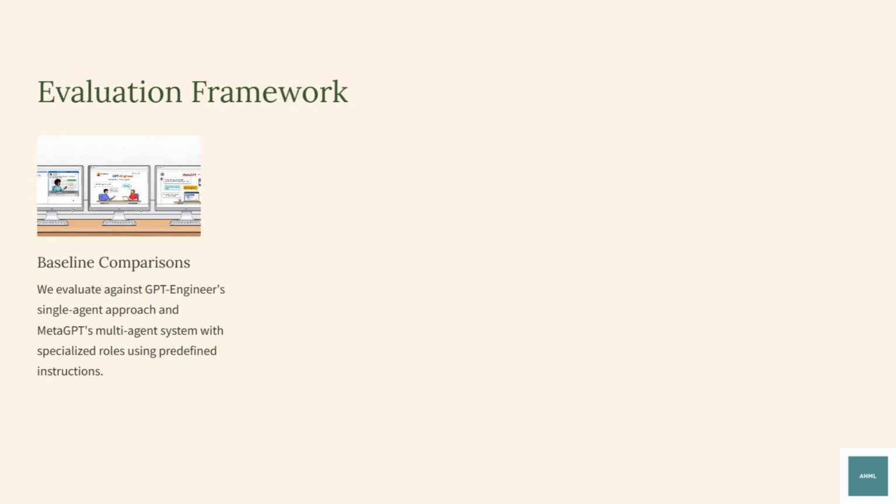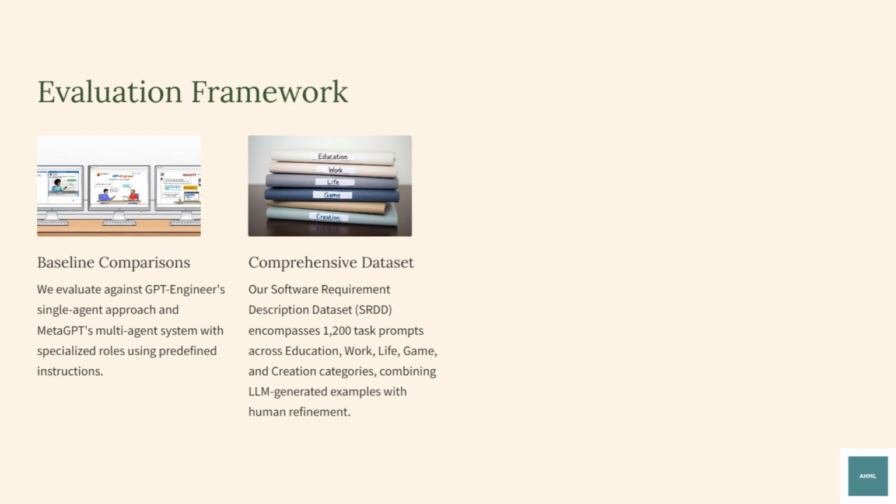To evaluate ChatDev's performance, GPT Engineer and MetaGPT are selected as baselines. Currently, no publicly available dataset exists for textual software requirements in agent-driven development. To address this, the ChatDev research team is developing the software requirement description dataset, combining LLM-generated examples with human refinement, covering 1,200 task prompts across 5 main categories including education, work, life, game, and creation.